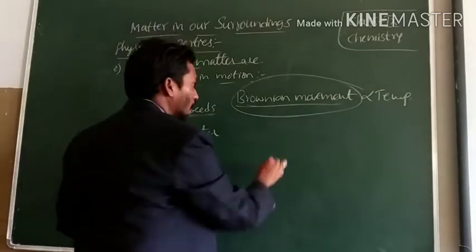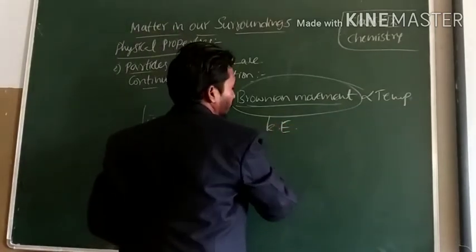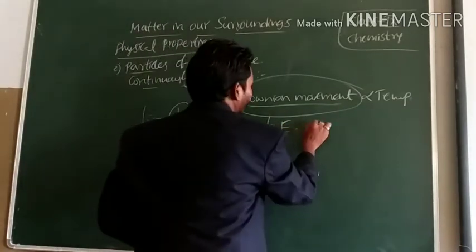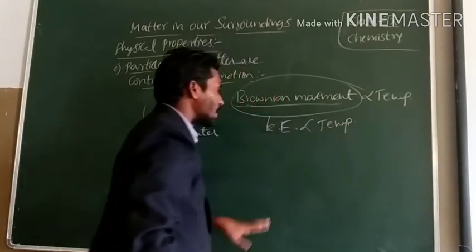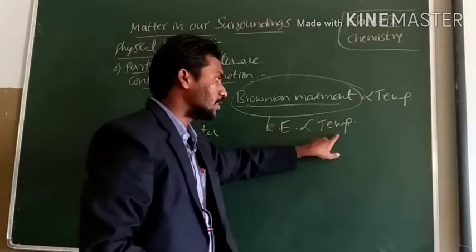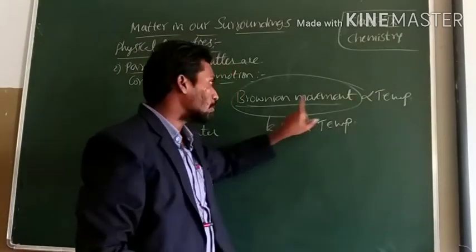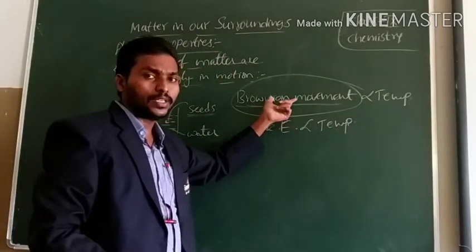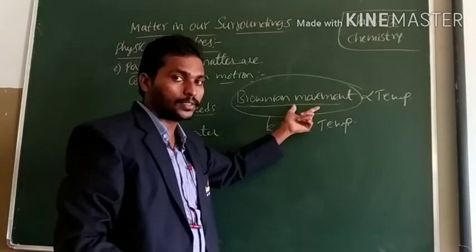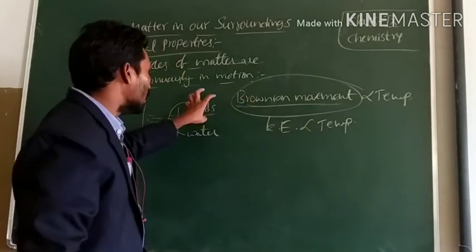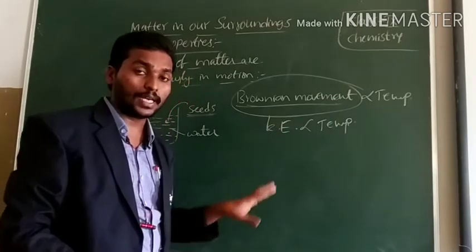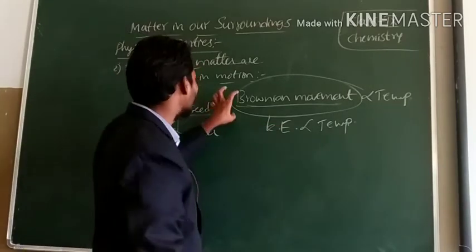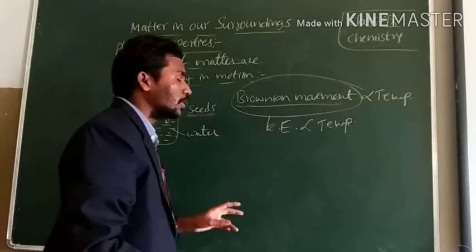It is nothing but the kinetic energy of the particles. As we know, kinetic energy is directly proportional to the temperature. As kinetic energy increases, temperature increases, and Brownian movement increases. That is the reason why the solubility of salt is more in hot water than in normal water. This is called particles in motion.